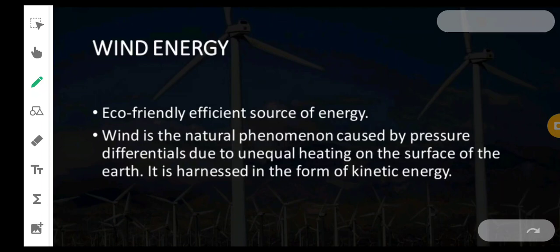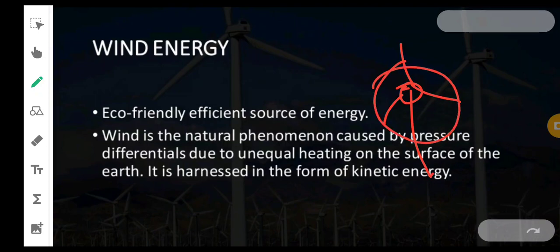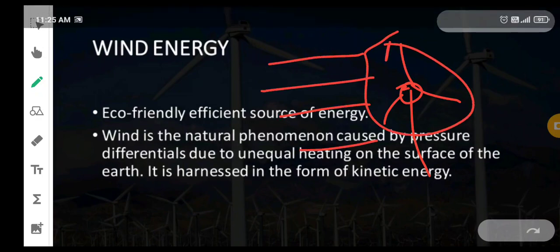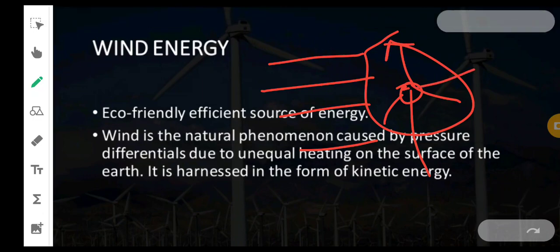What is the job of these windmills? Suppose this is a windmill. Its job is to rotate. Whenever the wind hits, the wind will move this turbine. This turbine is connected to a generator.